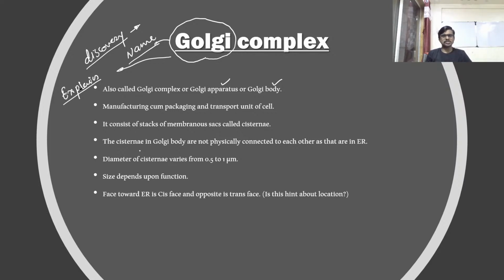Golgi complex consists of a stack of membranous sacs. We call them cisternae. The structure of Golgi complex looks like the structure of endoplasmic reticulum. There is no big difference between the two structures except for the linking of these cisternae to each other. So it will look like this. If you draw it, this is how your Golgi complex looks.